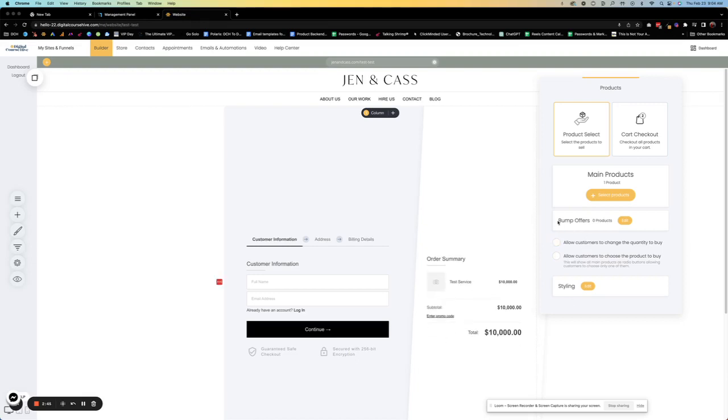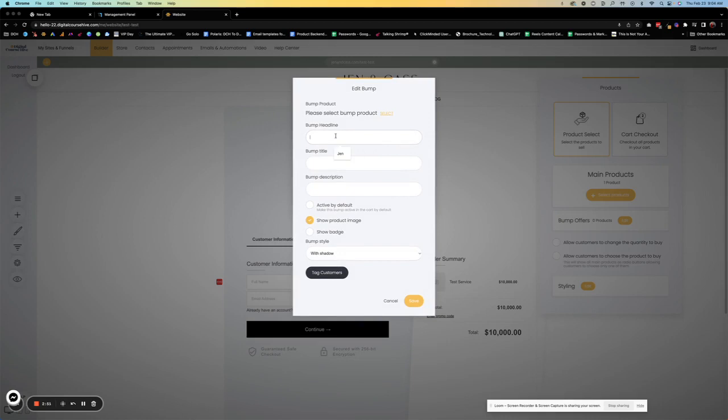And then down here is where you can put any bump offers, any upsells you want. So let's say we want to also add an upsell that somebody can purchase. Purchase this great upsell. Show product image. I don't usually do that, but you can. You can make it active by default. You can put the title, upsell, bump. I'm going to say bump just to keep it all the same. And then bump.